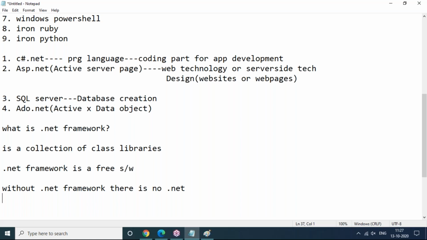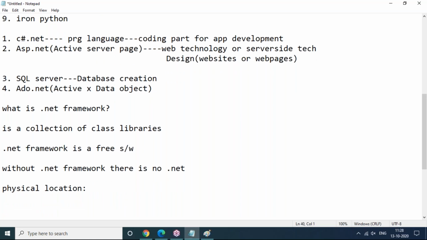But look here. Whenever we install the .NET Framework software, some libraries are installed by default. But if you want to know the physical location of the libraries, where they are stored on our computer after installation of the .NET Framework software, this is the physical location of the .NET Framework libraries.